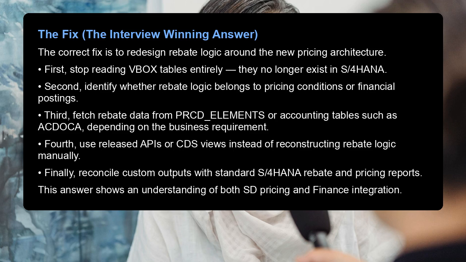Third, fetch rebate data from PRCD elements or accounting tables such as ACDOCA, depending on the business requirement. Fourth, use released APIs or CDS views instead of reconstructing rebate logic manually. Finally, reconcile custom outputs with standard S/4HANA rebate and pricing reports. This answer shows an understanding of both SD pricing and finance integration.